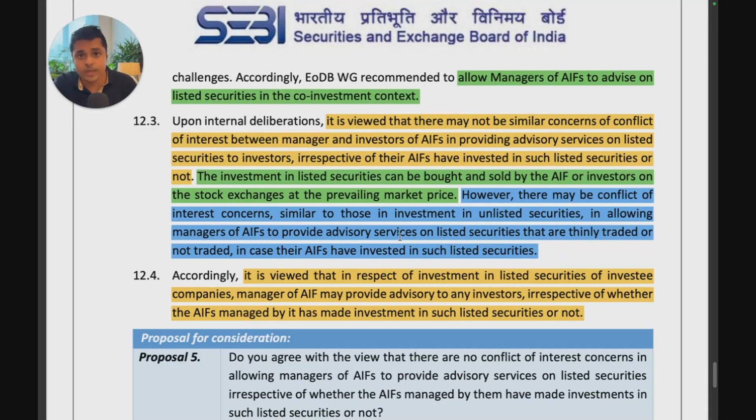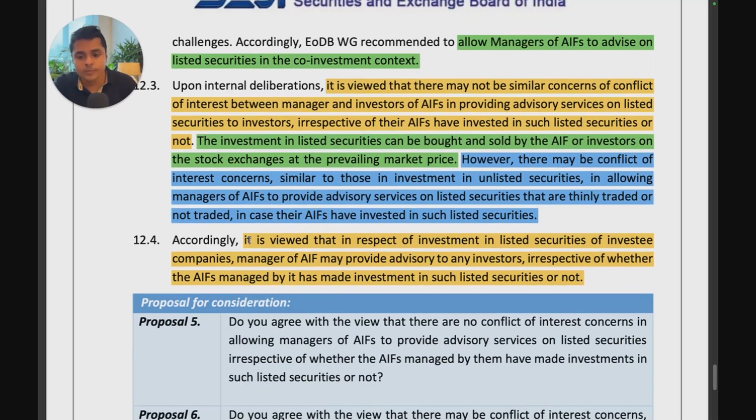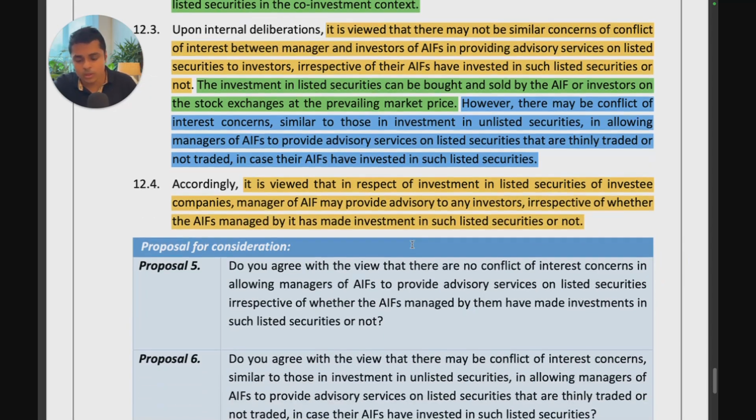It's a fair thing, because if it's a thinly traded or not traded listed security, then this would be very similar to an unlisted security. Hence, they have conflict of interest considerations. So SEBI is saying that in respect of investment in listed securities of investee companies, the manager of the AIF may provide advisory to any investors, irrespective of whether the AIF managed by it has made investment in such listed securities or not. This is the proposal.